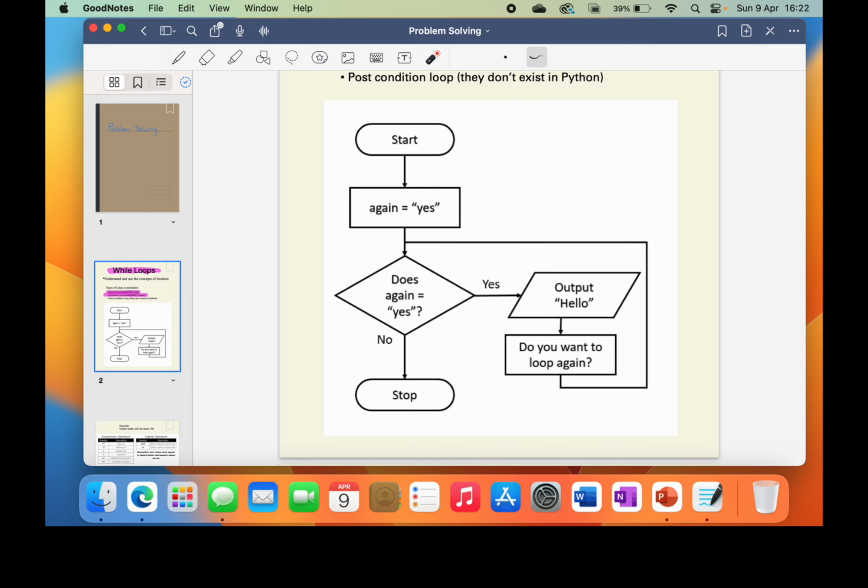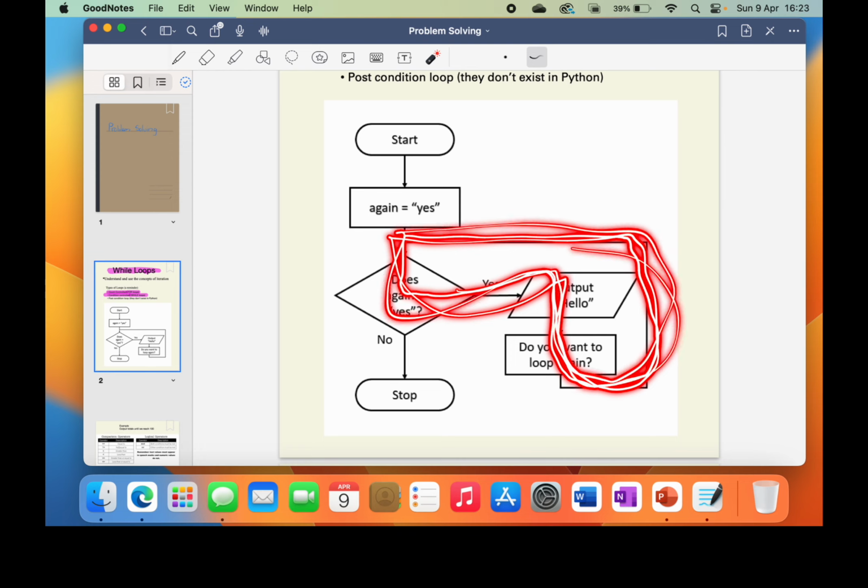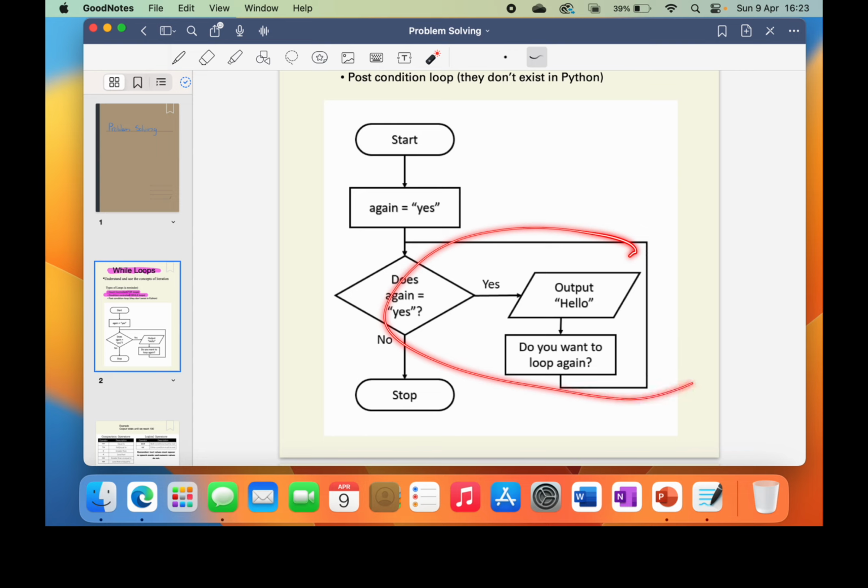So when we ask this question, do you want to loop again, you're either going to answer yes or no. Then when we loop back around, we come back to the question. Depending on what we've answered will decide whether we go down here to finish the loop or we go along here to stay in the loop. Now, if we just keep writing yes, we will just keep going through the loop and this will literally go forever. It could be an infinite loop if you just kept writing the word yes as the answer to this question. Anything other than yes will cause the loop to stop.